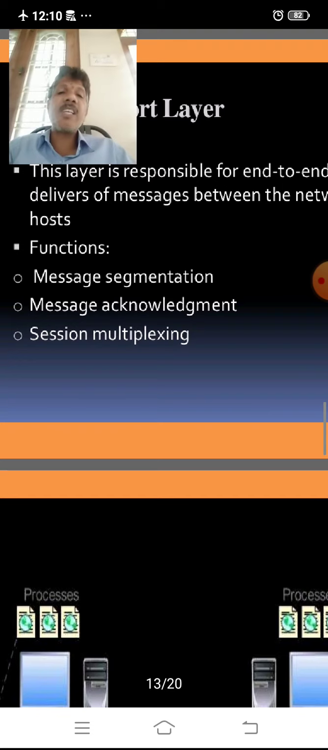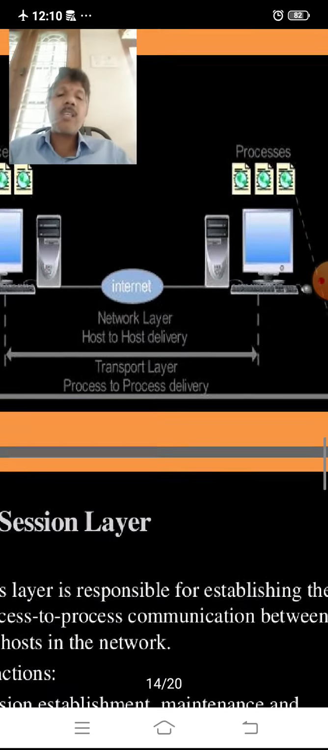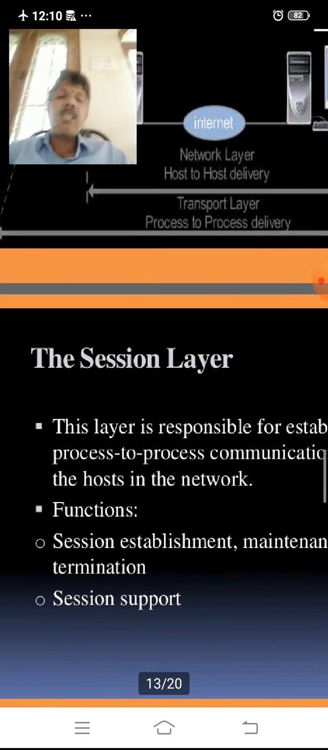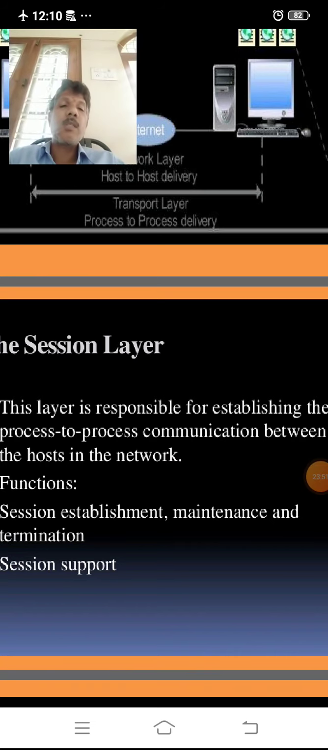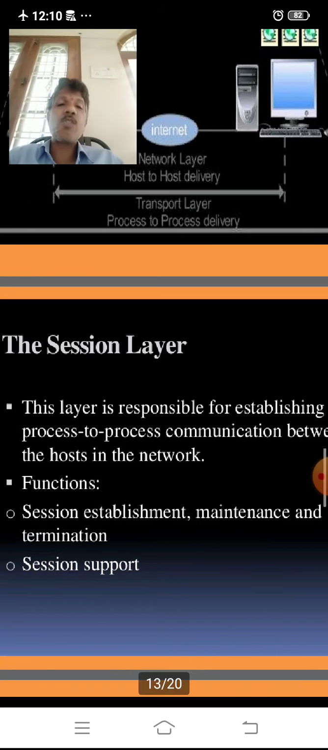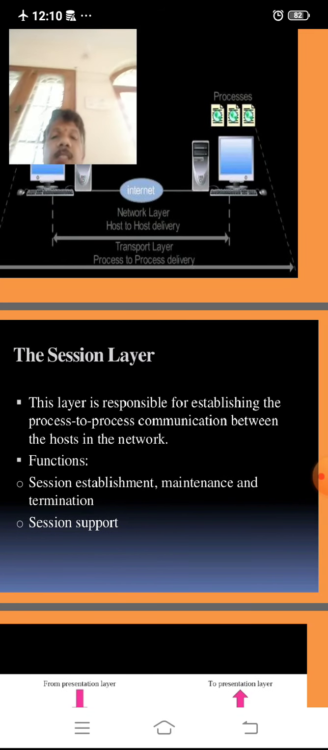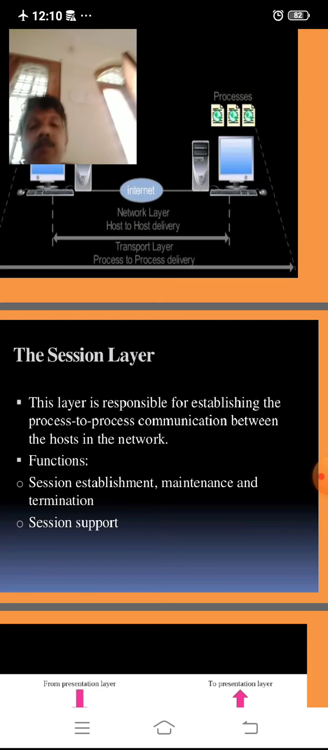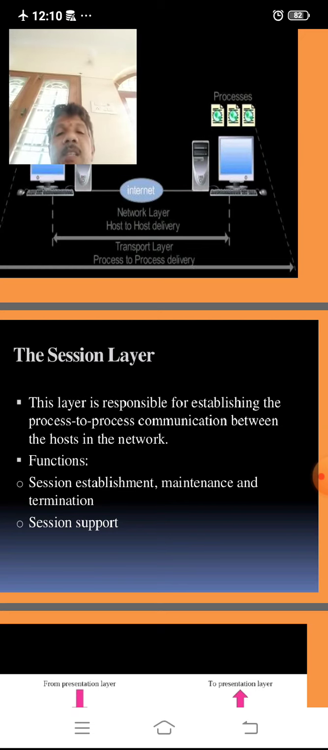Its responsibility is to deliver messages between the networked hosts. Then come to the session layer. This layer is responsible for establishing the process to process communication between the hosts in the network. Its functions are session establishment, maintenance and termination, and session support.